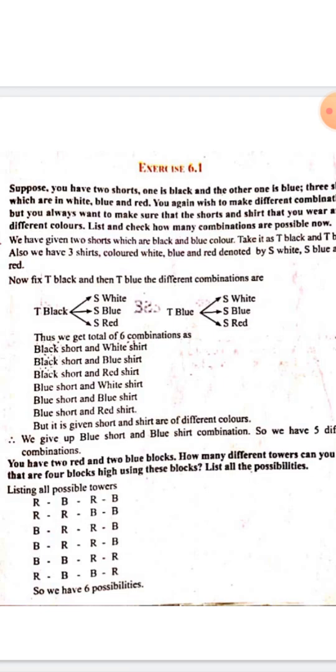If I put red, blue, blue, and blue, red, blue, because red means there are two reds, first red, second red. So there are two reds and two blues. So we have six possibilities there.